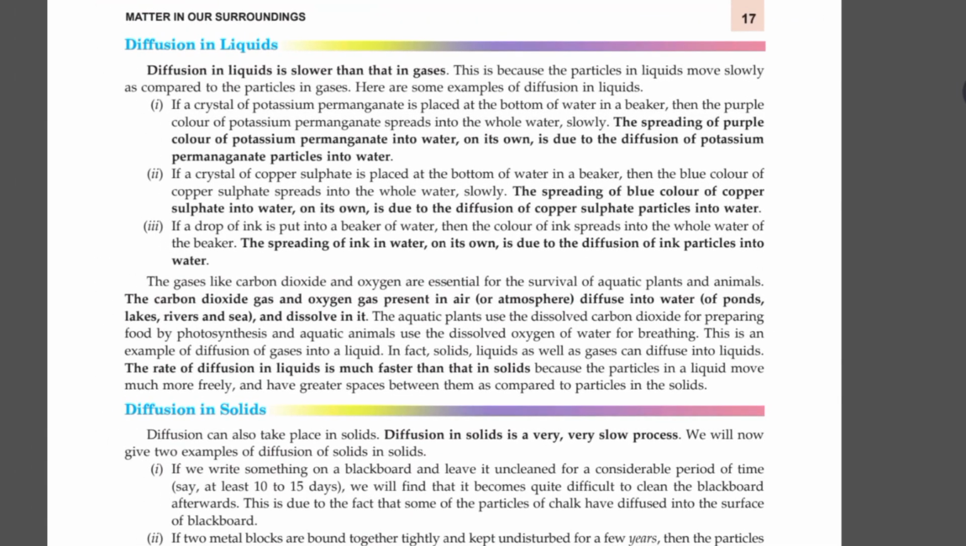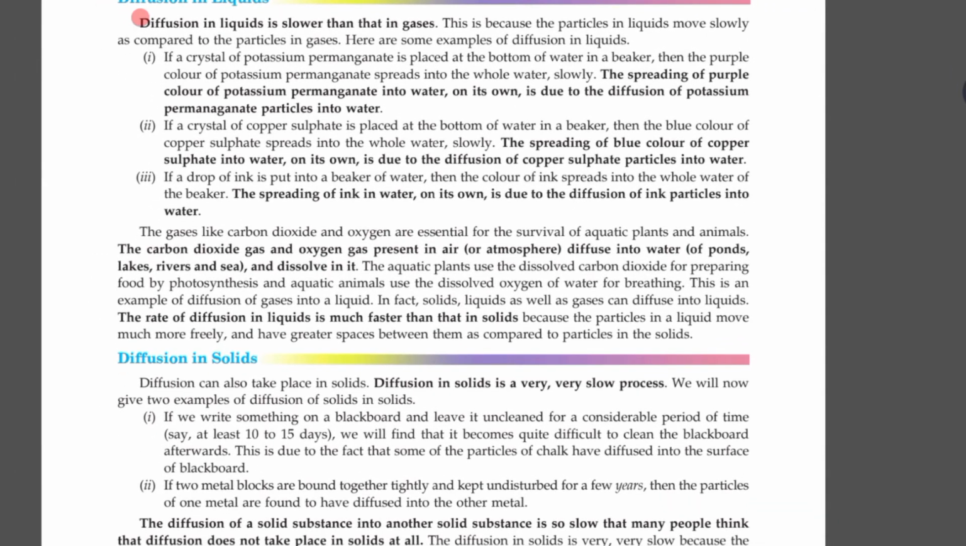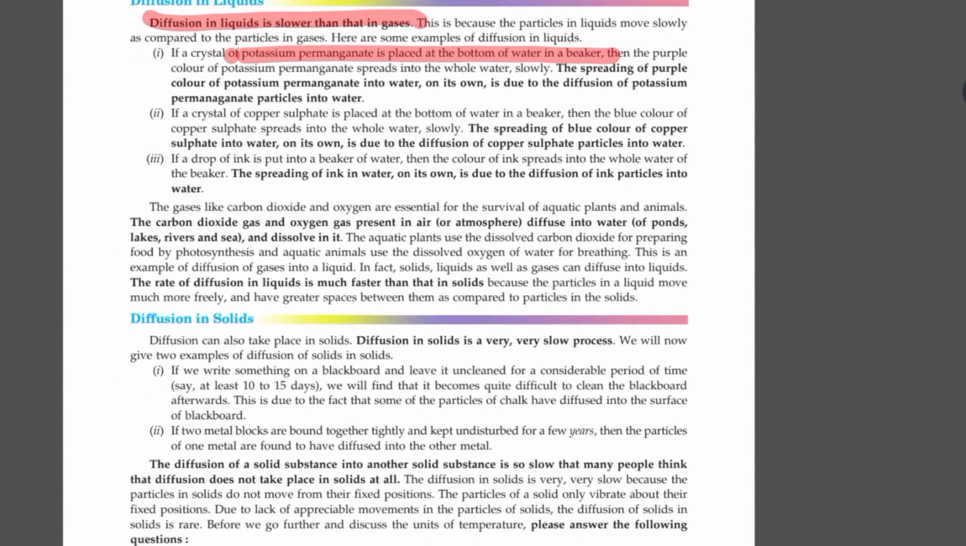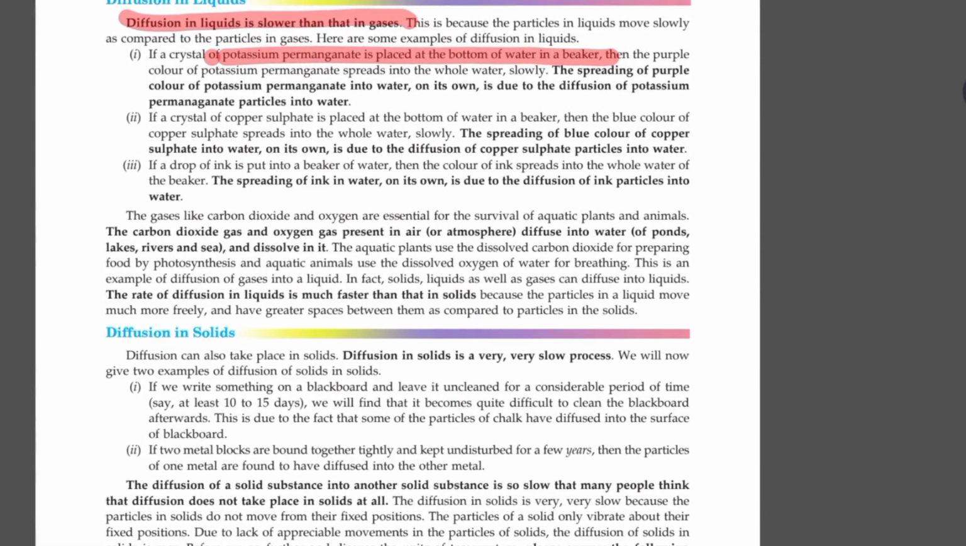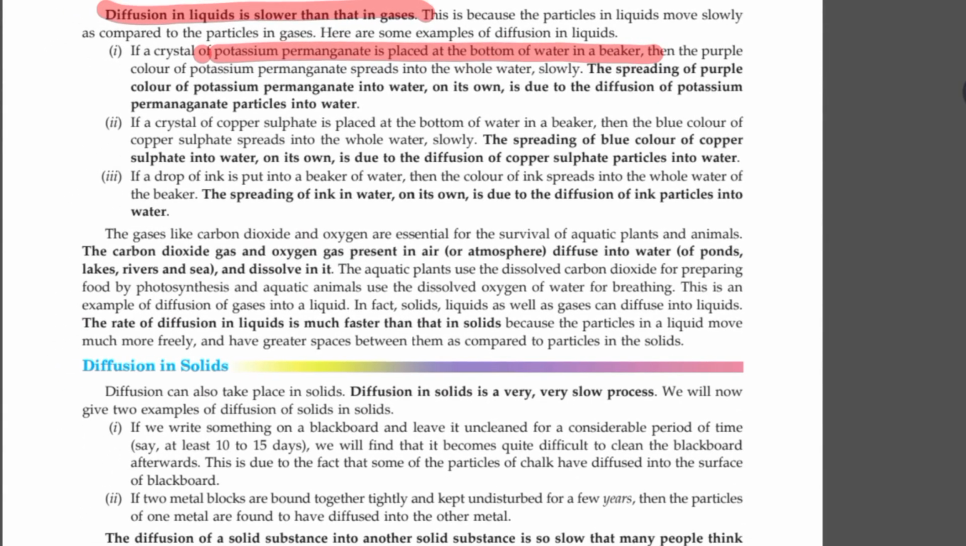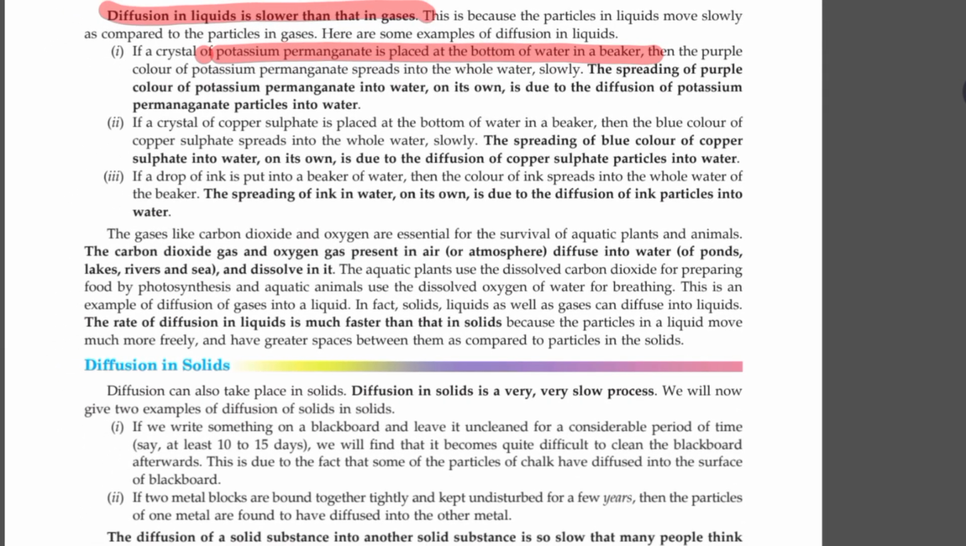So diffusion in liquids is slower than that of gases, of course, because the particles are not as free to move. So it is slower. The crystal of KMnO4 remains at the bottom of the beaker and takes time to make the entire solution pinkish or purple in color. But if you heat it, you will see the rate of diffusion becomes faster. Same with the crystal of copper sulfate kept in water. Same is with the ink spread in water.